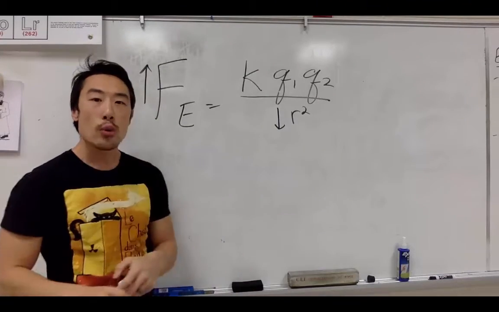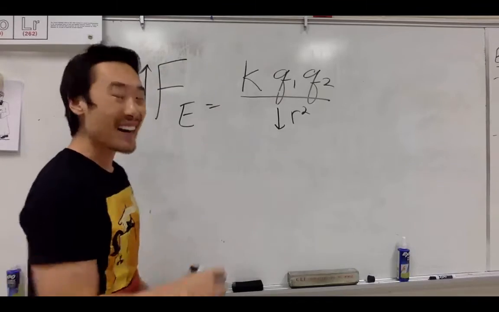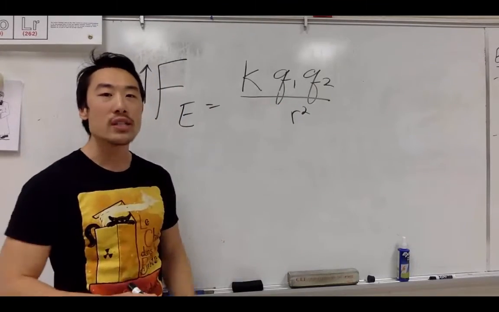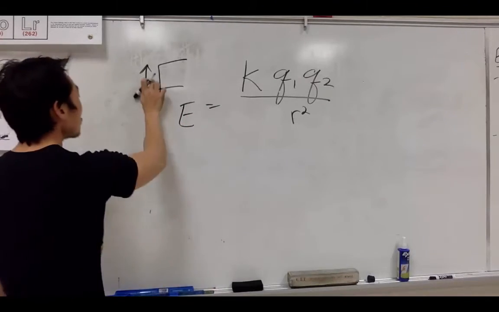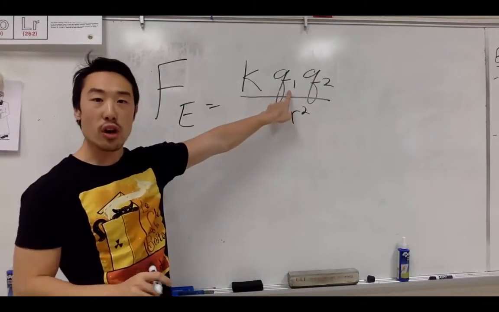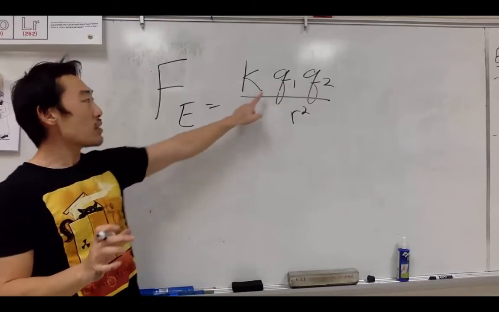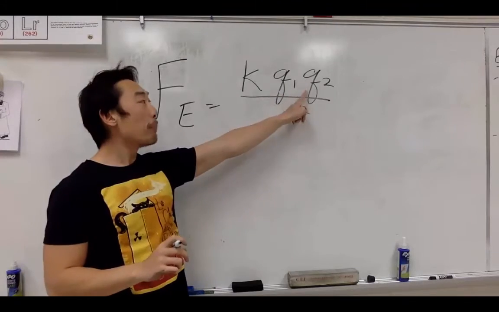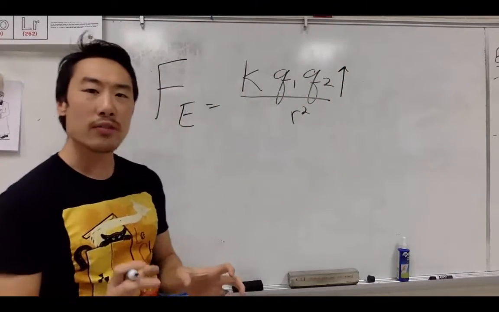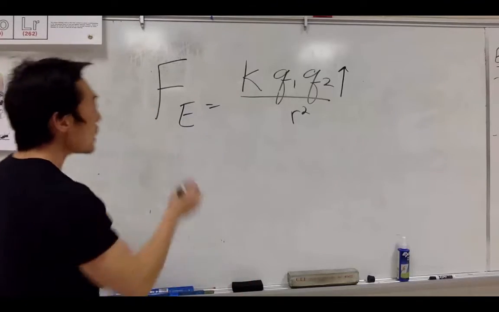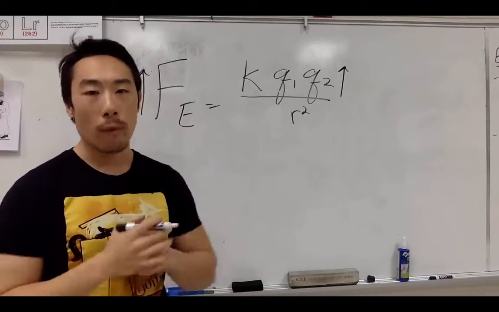Now, let's say we have a set distance that we know of. So r squared is constant. And we want a strong force between one charge and another. Let's say our first charge, we already know what that value is. In order to increase the force that charge 1 feels, we must increase the amount of charge in charge 2 in order to increase the force that the two feel on each other.